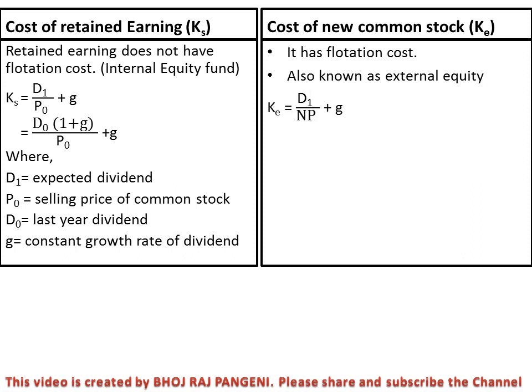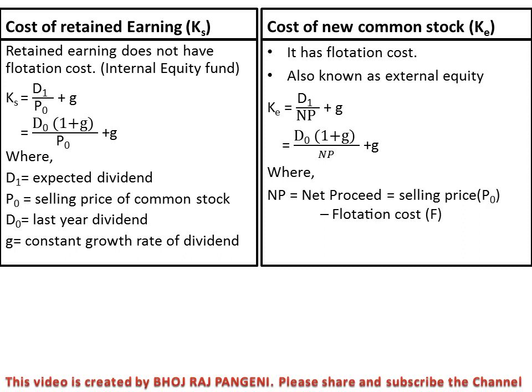Now Ke equals D1 upon NP plus g, that is D0(1 plus g) upon NP plus g, where NP equals the net proceed, which is the selling price minus flotation cost. Consider this formula very much: P0 minus F.